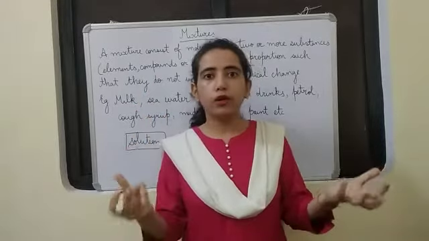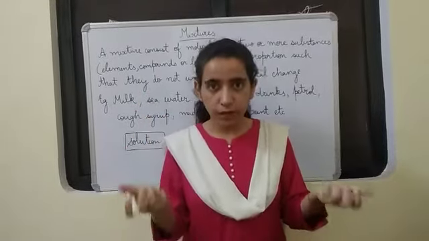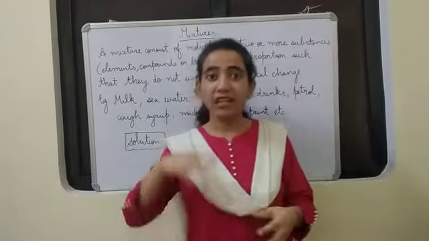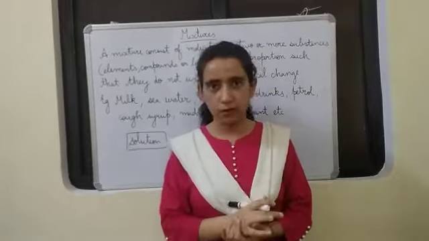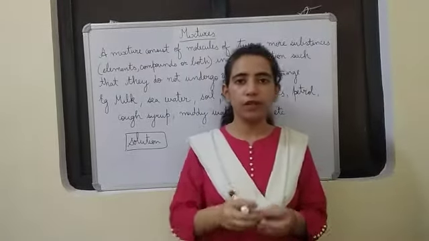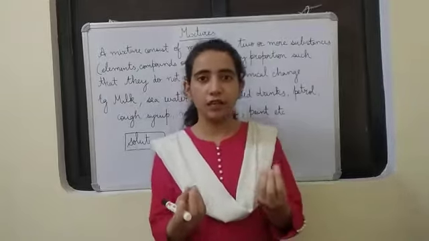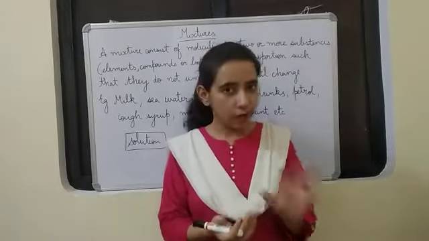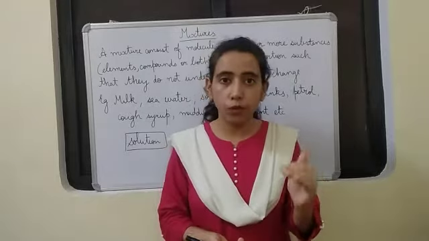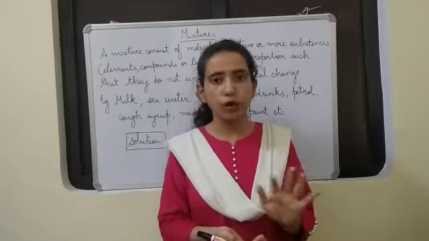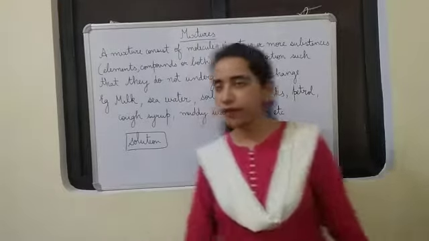But both the potato curries, both are mixtures, isn't it? And both consist of the same things also. Okay, and their proportions are not fixed. Alright, and also we see there is no chemical bond in between that potato and that onion. We don't see any bond in between them. So there is no chemical combination, and their proportion is not fixed. Proportion means how much we are going to add, that is not fixed. Okay, let us see the definition.